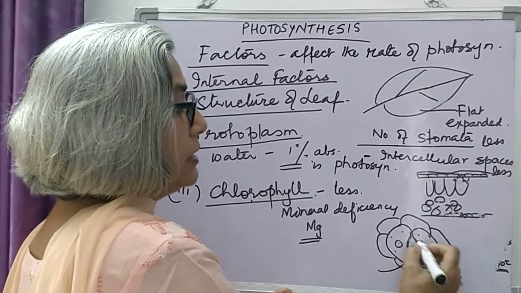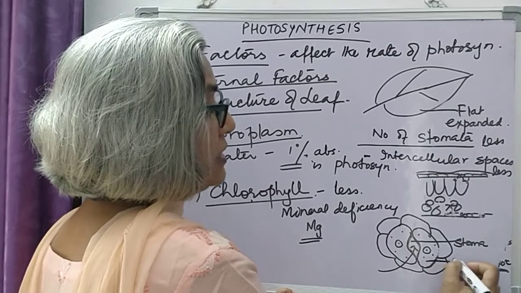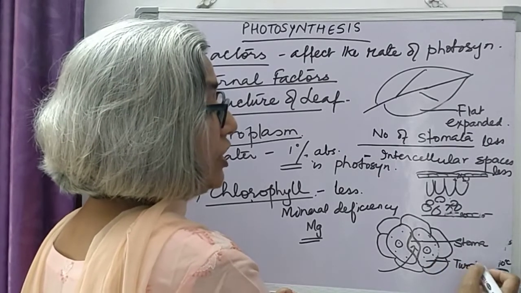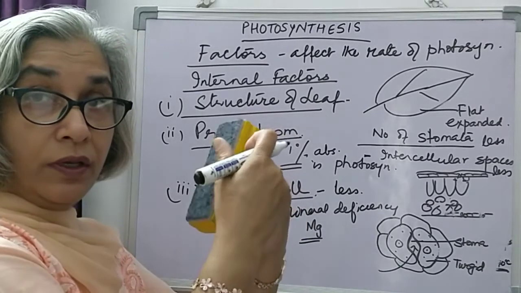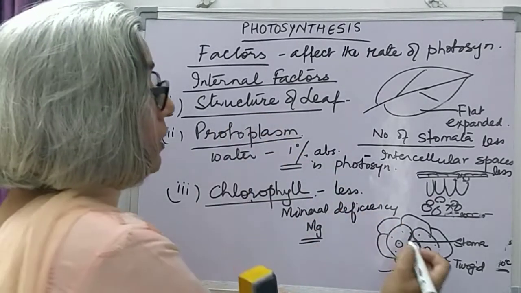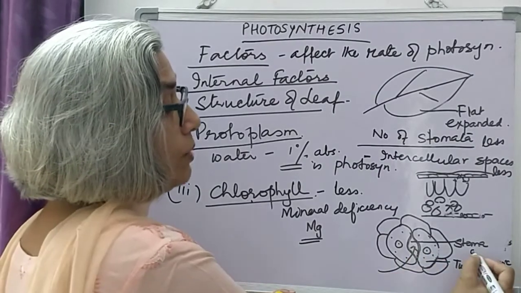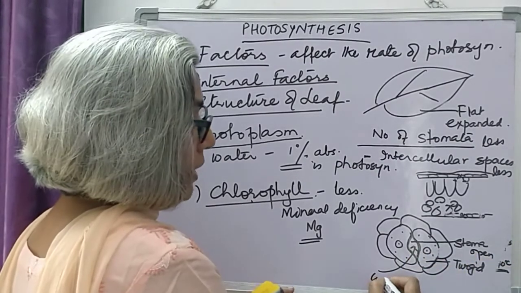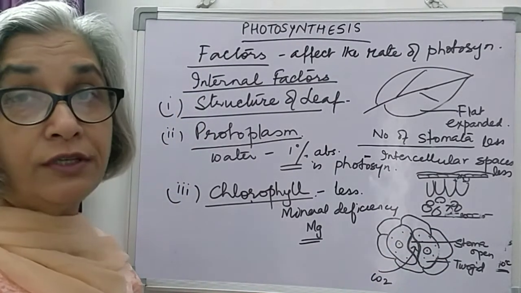Only if guard cells are stretched, that means if they are turgid, in a fully extended state, what will happen? They will pull the walls of the guard cell like this and the pore is open, the stoma is open, and carbon dioxide will diffuse into the leaf for photosynthesis.